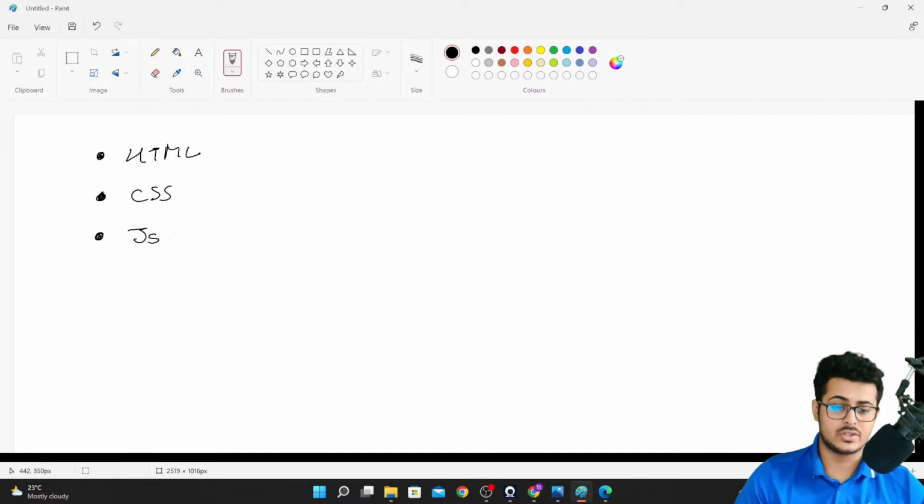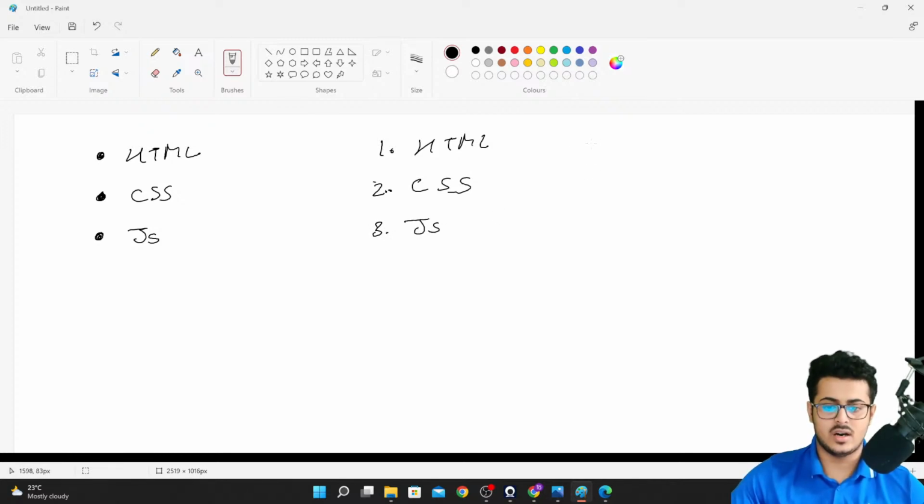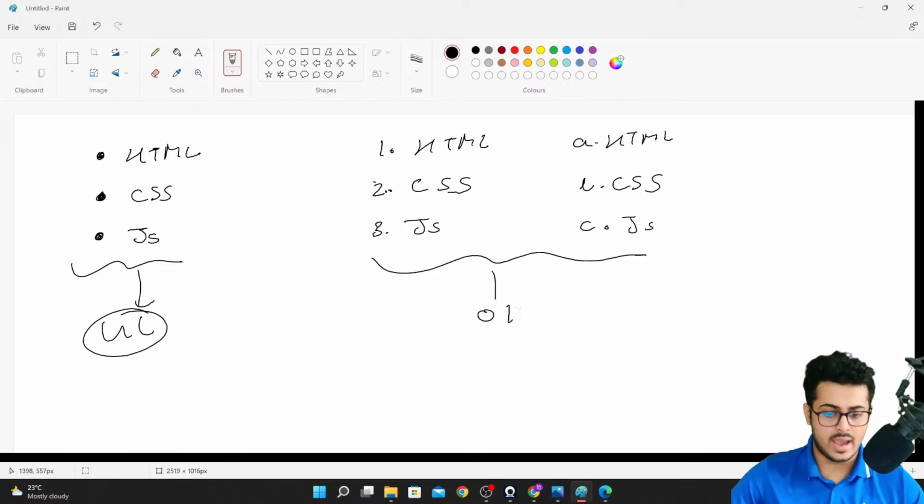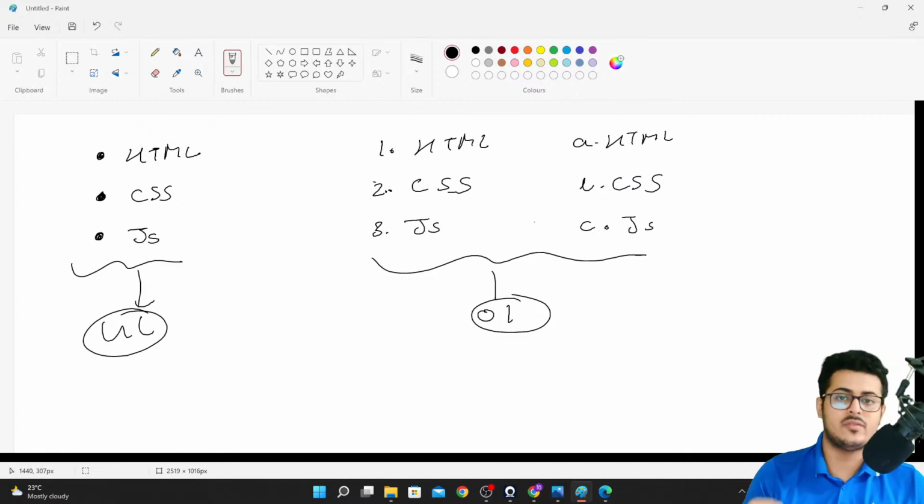What about an ordered list? An ordered list is something that is ordered in nature. For example, 1 HTML, 2 CSS, 3 JavaScript. Or let's say a HTML, b CSS, and c JavaScript. That is how it works. This is an unordered list, or a ul, and this is an ordered list, or an ol. Those are the two types of lists that exist in HTML. We will be looking at that right now.